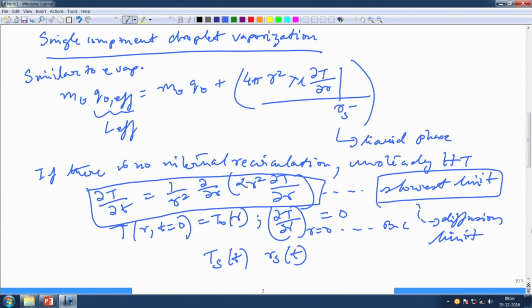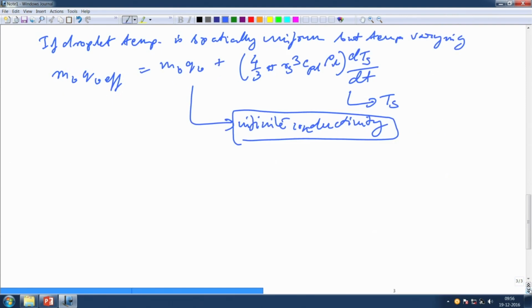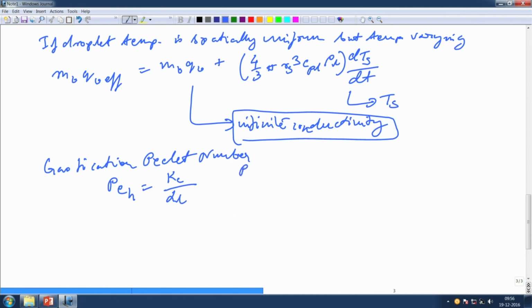So, like vaporization, you have to solve for all these equations. Okay. Now, we can define the gasification Peclet number. You already know the definition of Peclet number. So, this gasification Peclet number is given by the burning rate Kc divided by alpha L, or the liquid thermal diffusivity. Got it. Now, if this Peclet number is much less than 1, this implies a very high value of the thermal diffusivity, right.